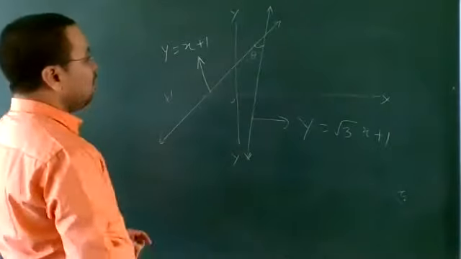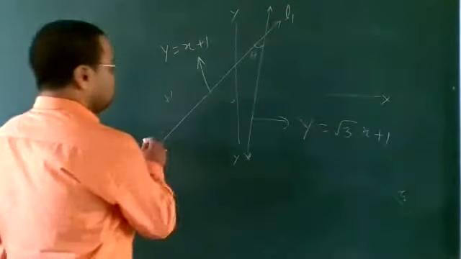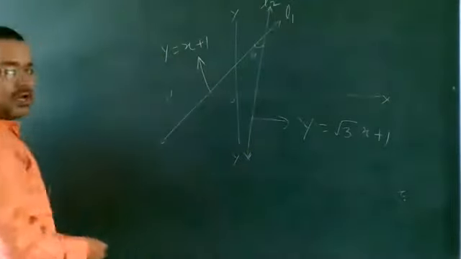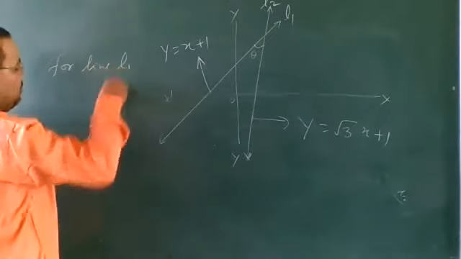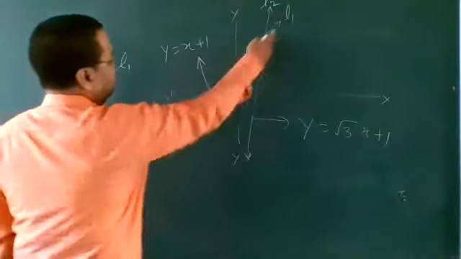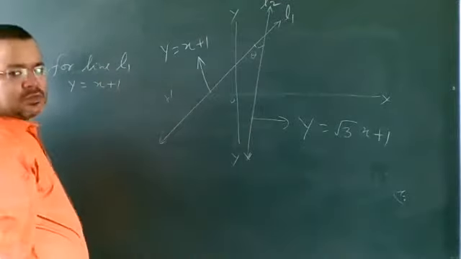So let this is L1, line L1, and this is line L2. So for line L1, the given line is what? Y is equal to x plus 1.